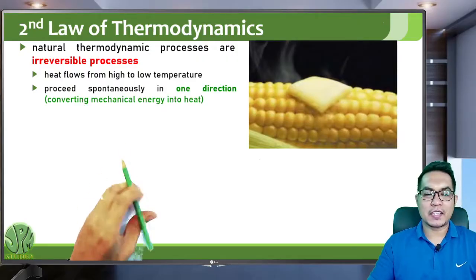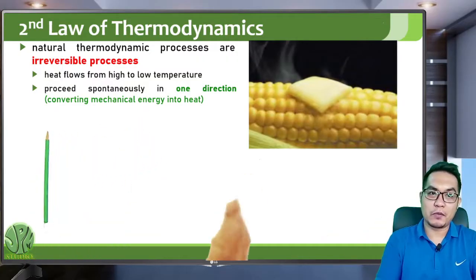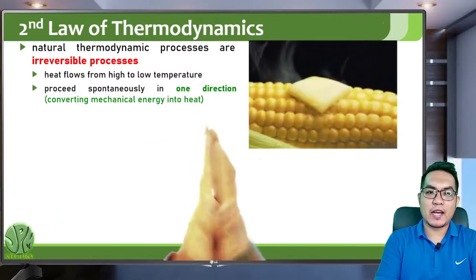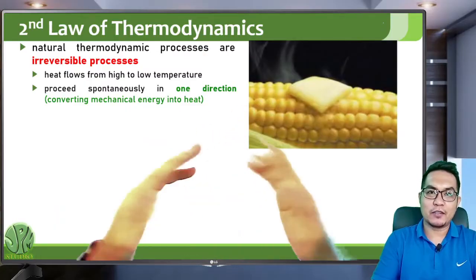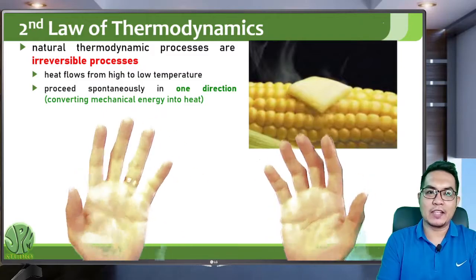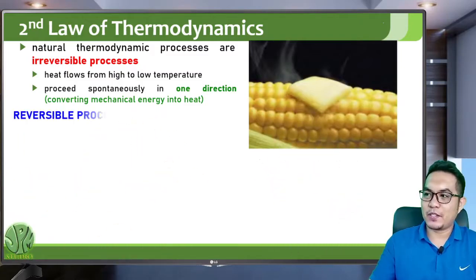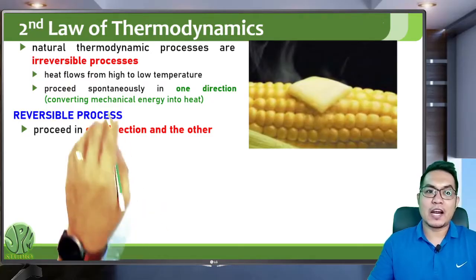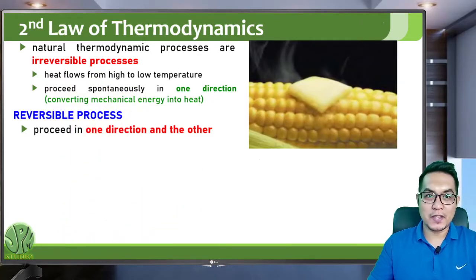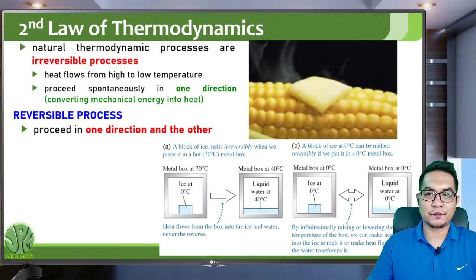Another example of an irreversible process is when you rub your hands. By rubbing your hands, you are converting mechanical energy into heat, so you will notice that your hands increase in temperature. Reversible processes are processes that proceed in one direction and the other. Again, reversible processes are not natural processes, because natural thermodynamic processes are irreversible.